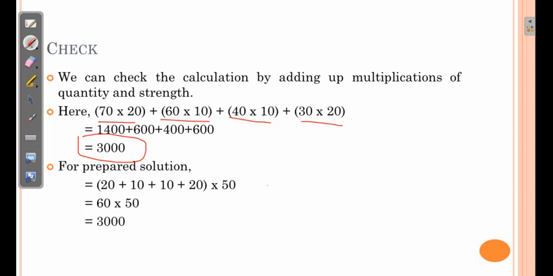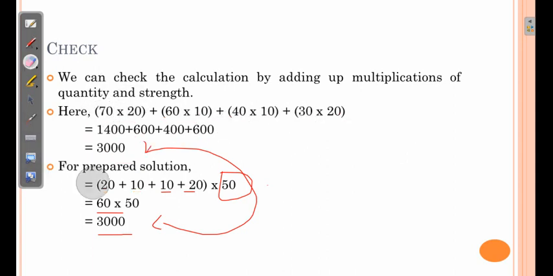For the prepared solution, the strength is 50 and the parts produced are 20 plus 10 plus 10 plus 20. So 60 multiplied by 50, that comes to 3000. So if both are equal, we can say that the calculation is correct. Okay, so by this we can check whether the calculation is correct or not.